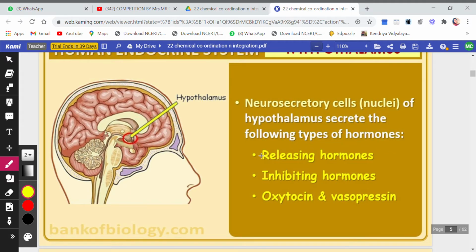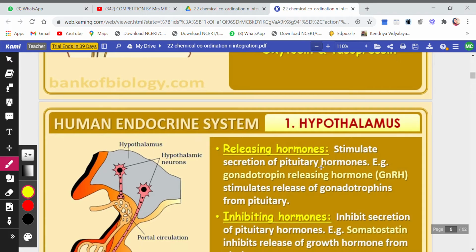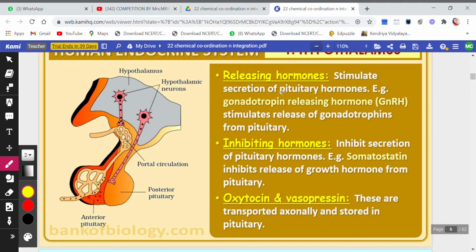So there are three types of hormones which are released by the hypothalamus. One is the releasing hormone, that is, these hormones will help to release or to start a process. Then the inhibiting hormone, as the name suggests, will stop the process, inhibit the process. And the third is oxytocin and vasopressin. So these are the three types of hormones produced by neurosecretory cells of the hypothalamus. Now let's see the releasing hormone.